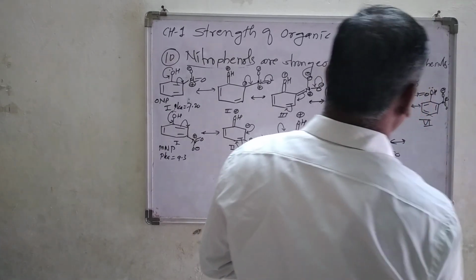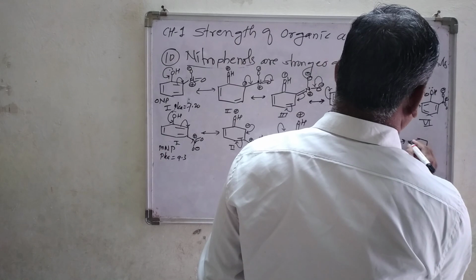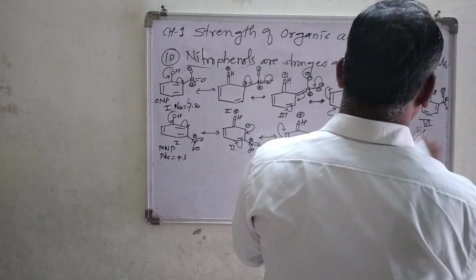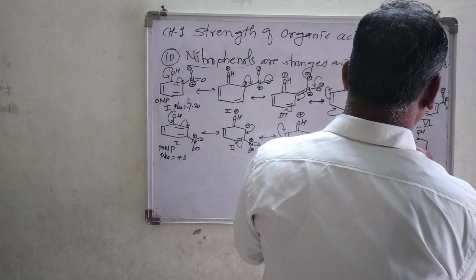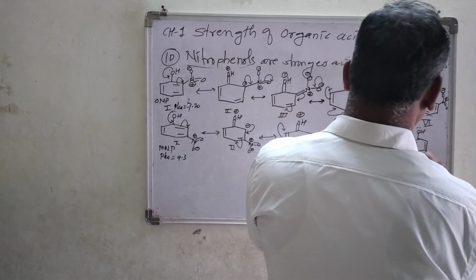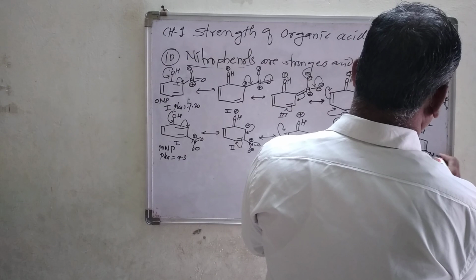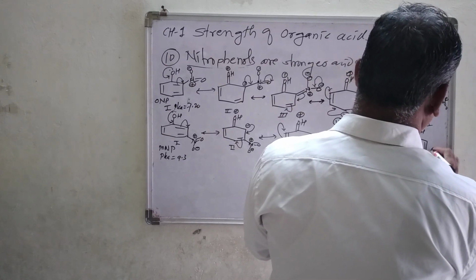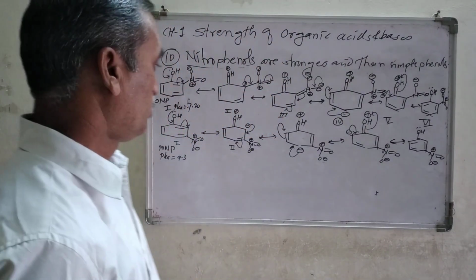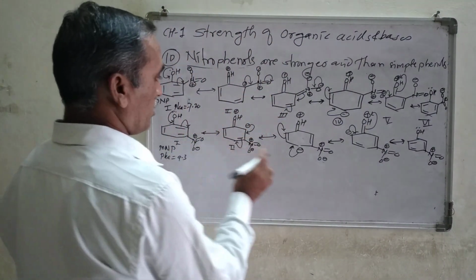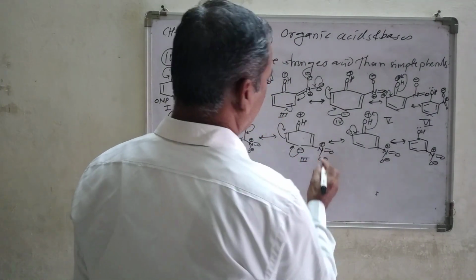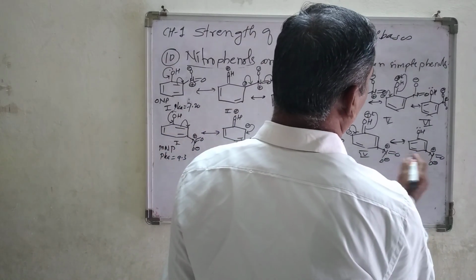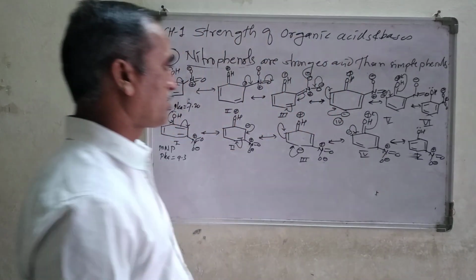The final structure will be here, double bond, then OH, this lone pair coming on its original position, this double bond as it is, this double bond as it is, then N double bond O and O minus, and here positive charge is there. So look at structure number 1, second, this will be the third, this will be the fourth, and this will be the fifth one. Look at the resonating structures.